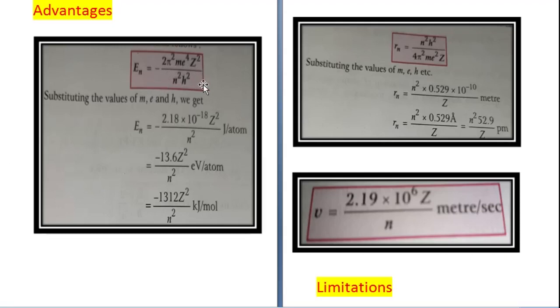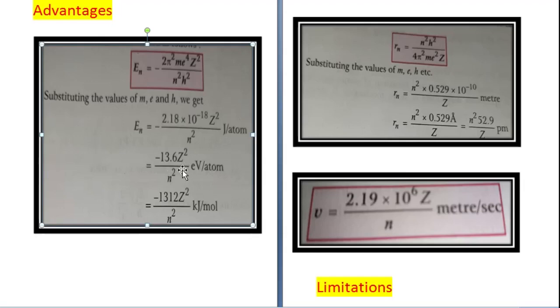can be calculated by the formula En is equal to minus 2 pi square m e4 Z square upon n square h square. This is the formula given over here. If you substitute the values of m, e and h, you will get En is equal to minus 2.18 into 10 to power minus 18 Z square upon n square joules per atom.